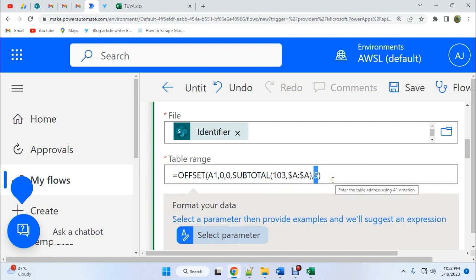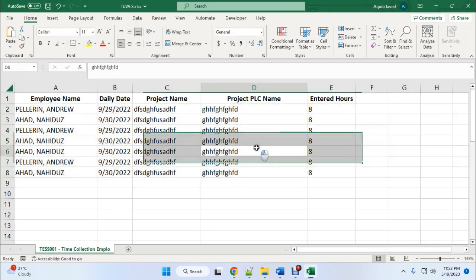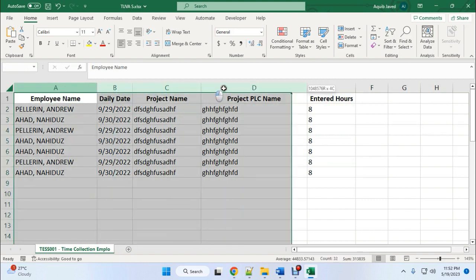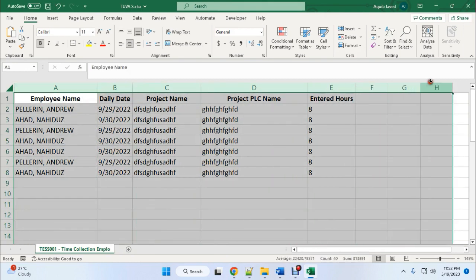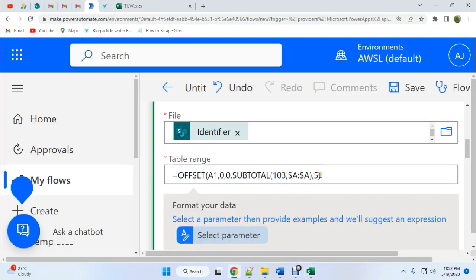Why are we using 5 here? Because you can see there are a total of 5 columns available. If the column size is increased by 3, I mean if the total is 8 columns, then it should be 8 here, not 5.